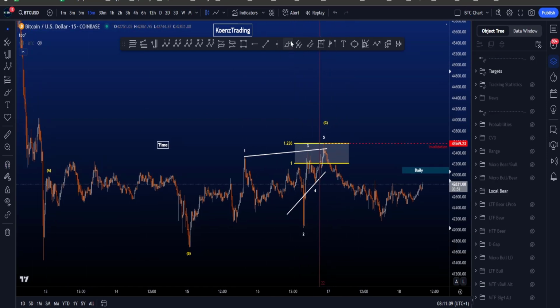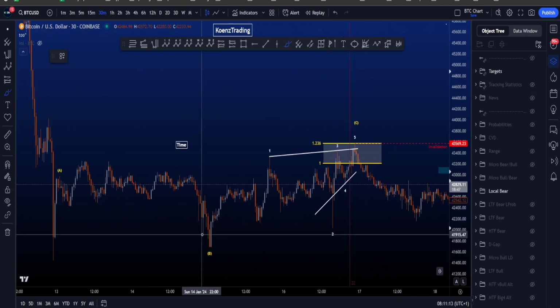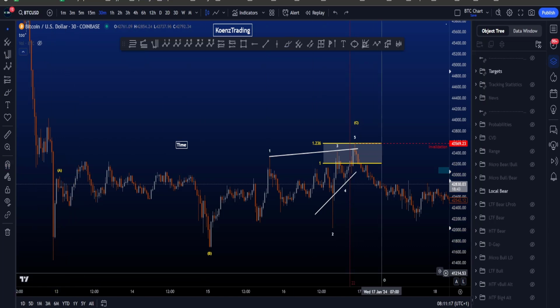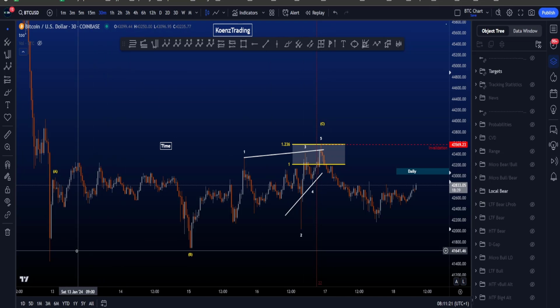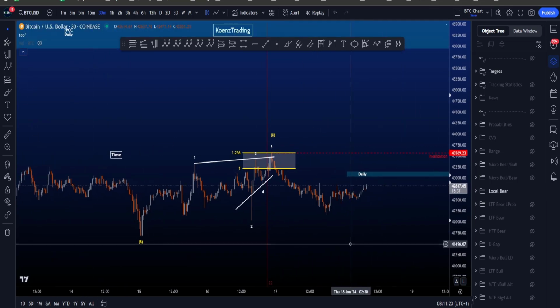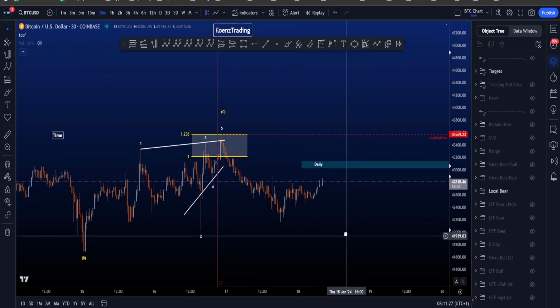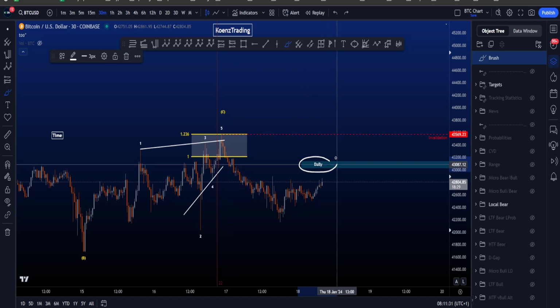upside. The thing that is not nice, which you can clearly see here, is that this wave C is incredibly long compared to your wave A. It is 22 times longer on the 30-minute chart compared to wave A, which lowers the probabilities for this particular scenario. Now in this scenario, of course, as the invalidation is here, preferably price is not going to move above